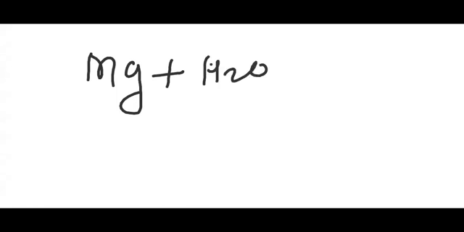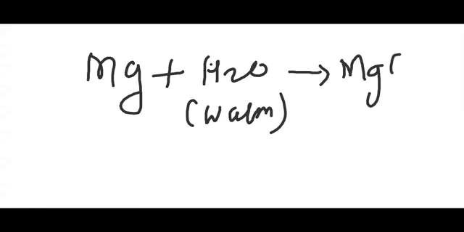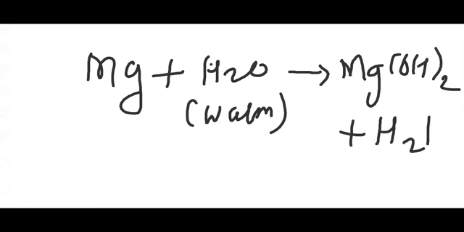So children, if we have the metal magnesium, and we add this magnesium into the warm water, the water is warm now. Then you can observe that magnesium reacts with the warm water. It does not react with the cold water, but it can react with the warm water to produce magnesium hydroxide. And apart from this, hydrogen gas evolves.